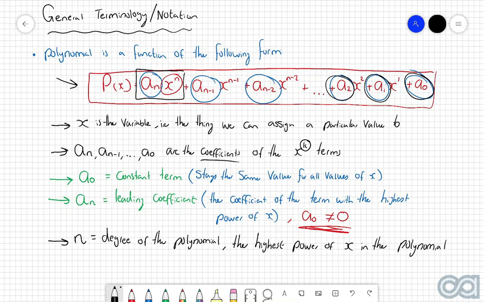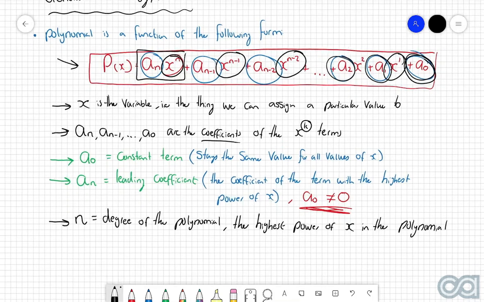And then what we say about the polynomial is that each of the subsequent terms have powers of x which are 1 less than one another. So in other words, we start off with this x to the power of n out the front, then the next one will be x to the power of n minus 1, then n minus 2, and we continue this all the way down until we get x to the power of 1, and then finally until we're just left with a term all by itself with no x component.